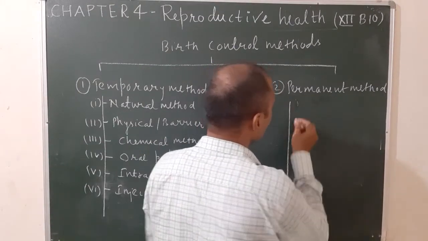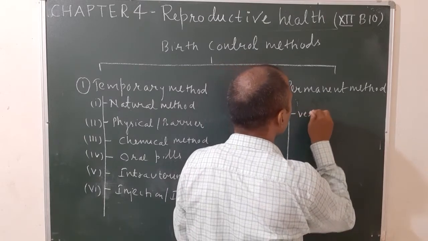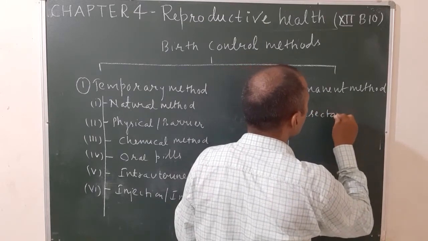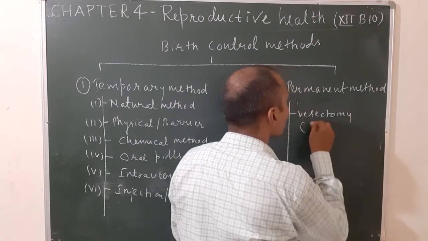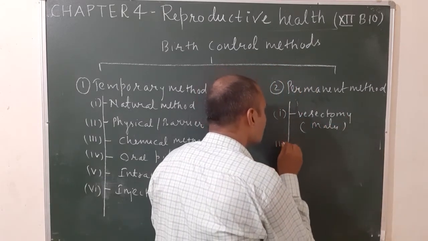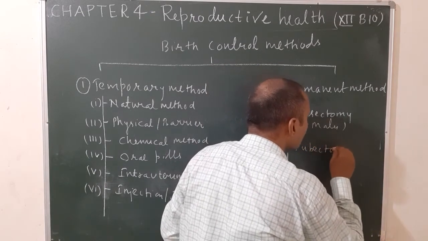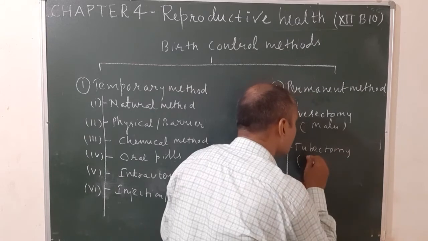First one is known as vasectomy. It is done in human males. And the second one is known as tubectomy. It is done in human females.